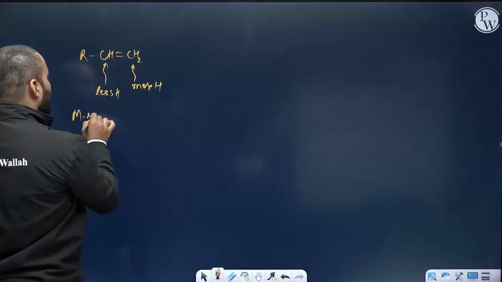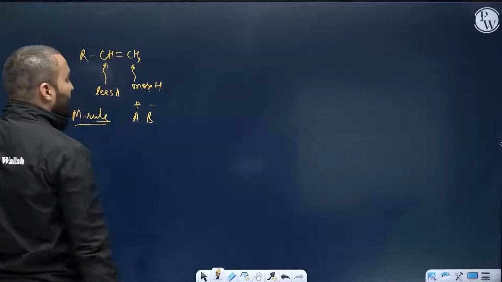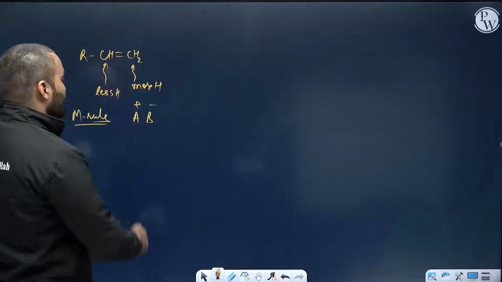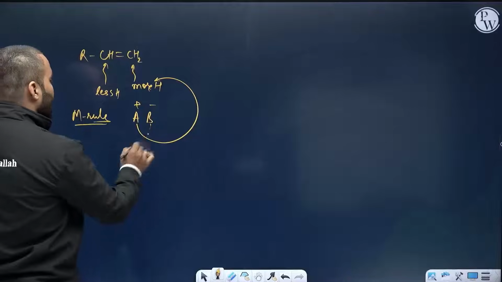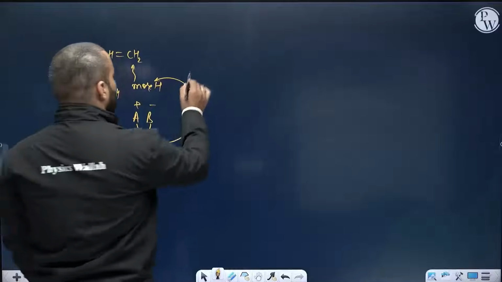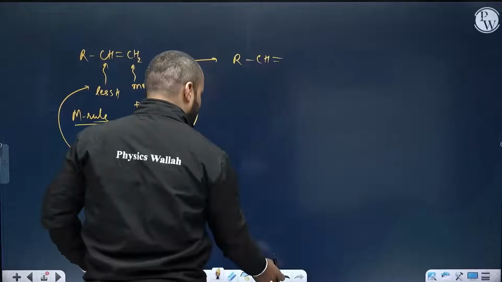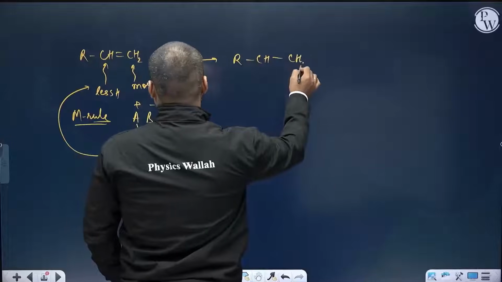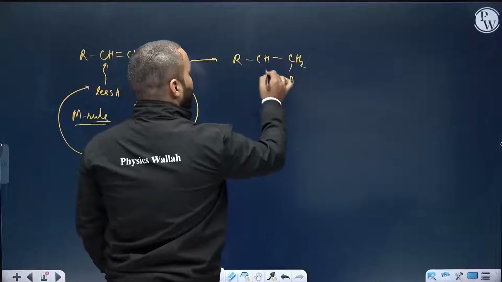According to Markovnikov rule, if reagent AB has to be added and A has a positive charge, B has a negative charge, this positive charge goes to this carbon which has more number of hydrogen, and negative charge component goes to the carbon which has less number of hydrogen. Then the product formed would be RCH, the double bond becomes a single bond, and the carbon having more hydrogen receives the positive part, A here and B here.